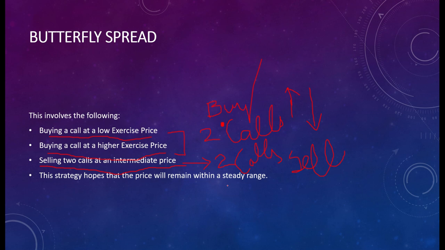The strategy is basically applied when we think that the market is not very volatile. It will move within a certain range. For example, the current market price of a stock is rupees 100. So we assume that it will stay within a range, for example, 90 to 110, it will move only. It will not go below 90, or it will not go beyond 110. So this strategy is applicable only when you have an expectation that the prices will remain within a steady range.